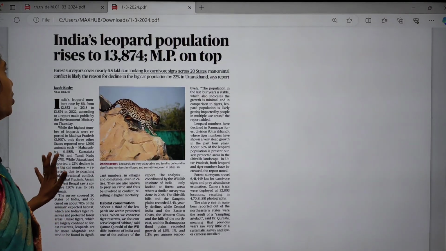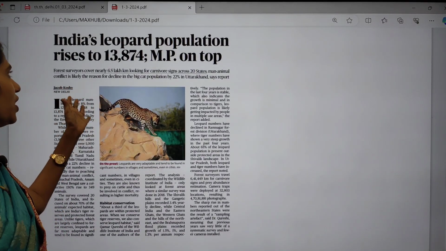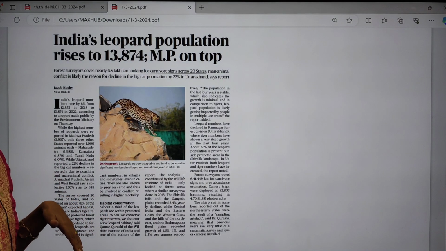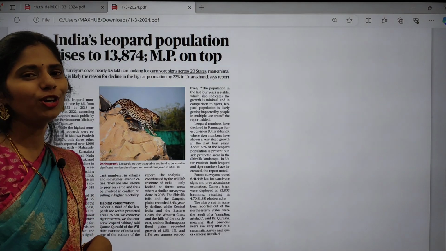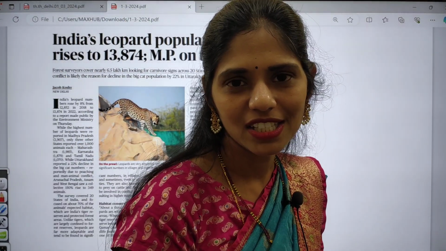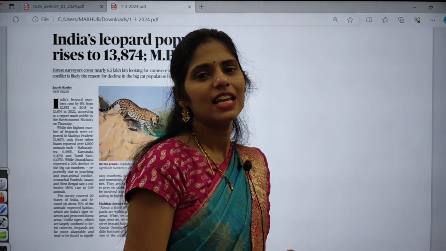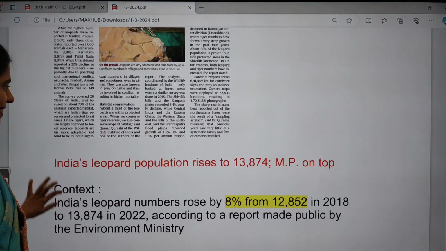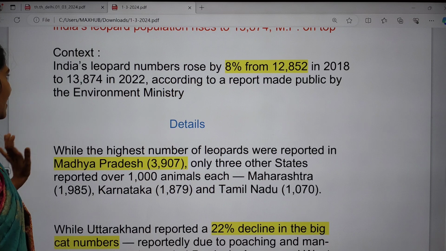Yeah, the next important topic is India's leopard population rises to 13,874 and MP is on top. So how many of you are from MP? Please tell me what are the steps taken by the state government of MP to raise the number of leopards? Okay, don't forget. Please tell me. Yeah, now let us see the context.